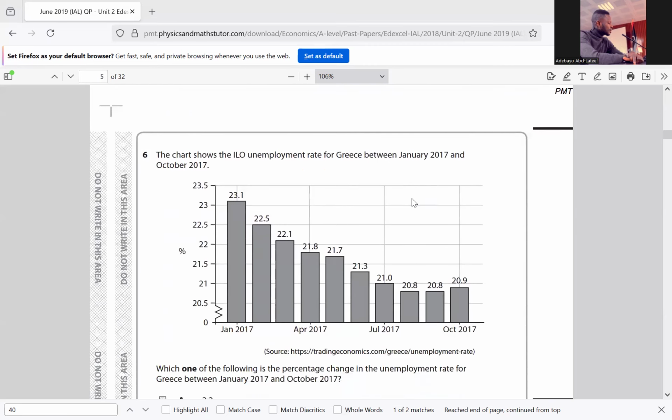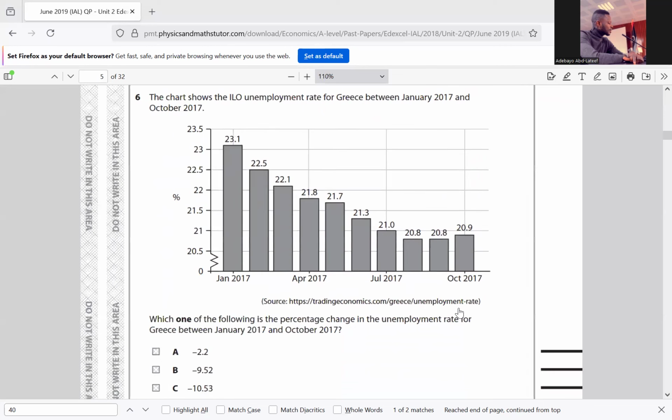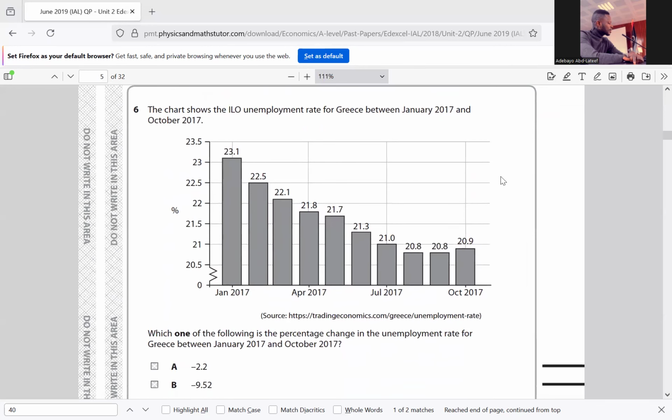For question 6, the chart shows the ILO, the International Labour Organization, unemployment rate for Greece between January 2017 and October 2017. Which one of the following is the percentage change in the unemployment rate for Greece between January 2017 and October 2017?